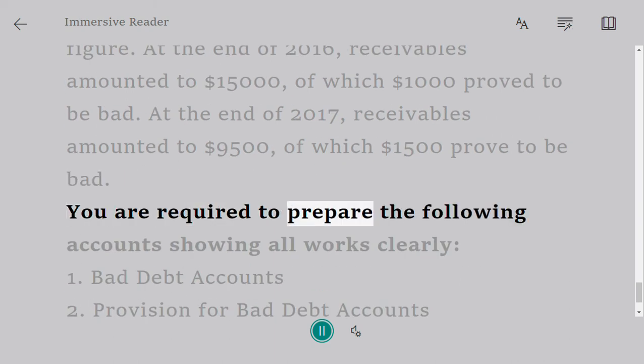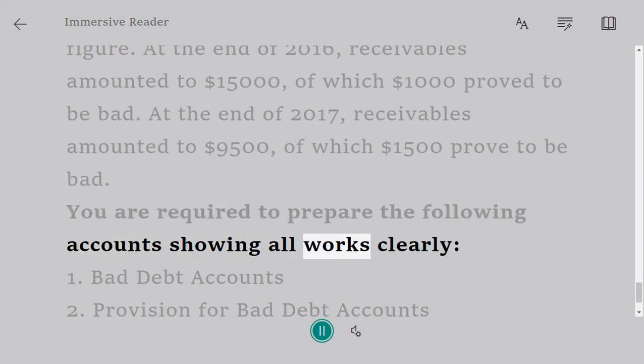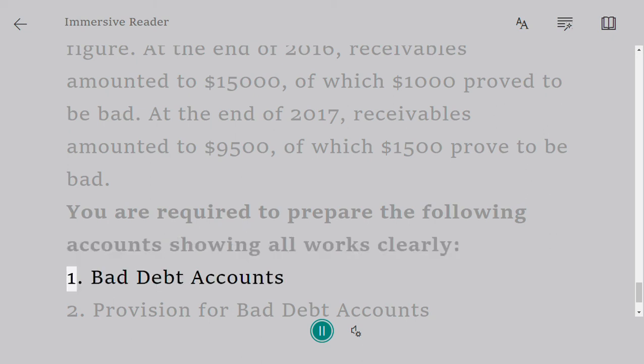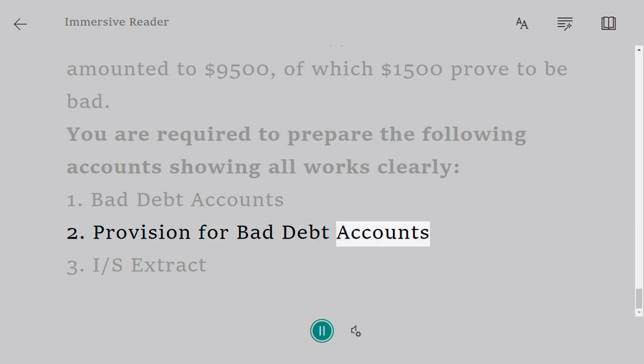You are required to prepare the following accounts showing all workings clearly. 1. Bad debt account. 2. Provision for bad debt account. 3. Income statement extract.